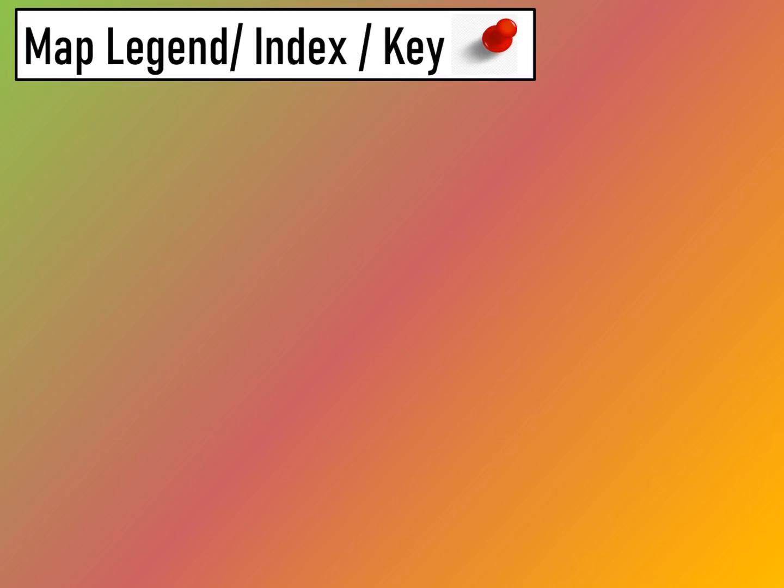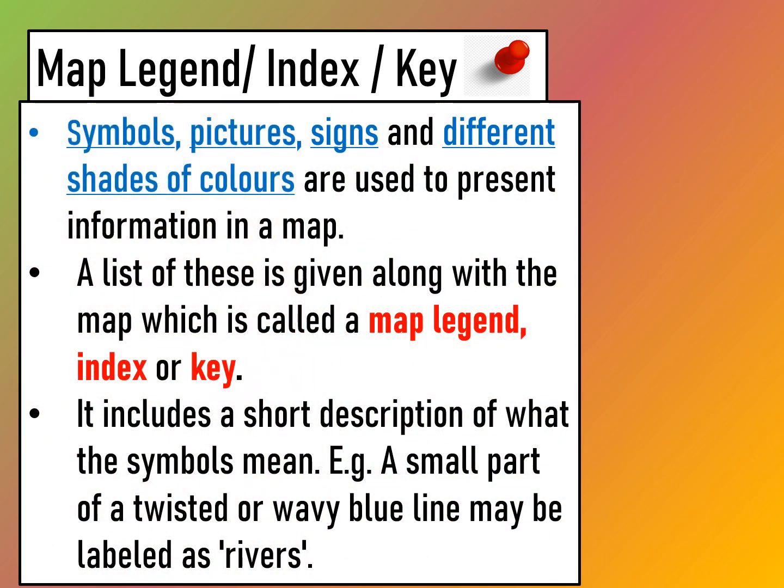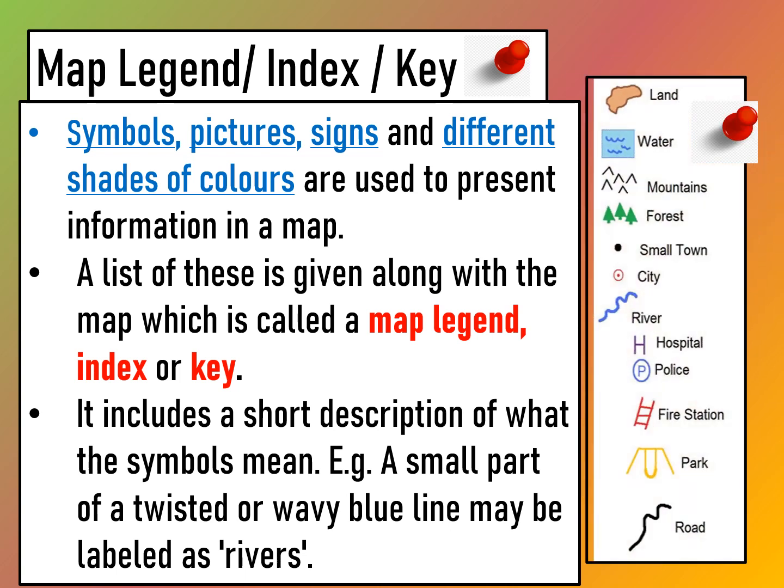To be able to read a map, we must know what is a map index and how to read it. Symbols, pictures, signs and different shades of colors are used to present information in a map. A list of these is given along with the map, which is called a map legend, index or key. Here is an example. As you can see, it includes a short description of what the symbols mean. For example, a small part of a twisted or a wavy blue line may be labeled as rivers.